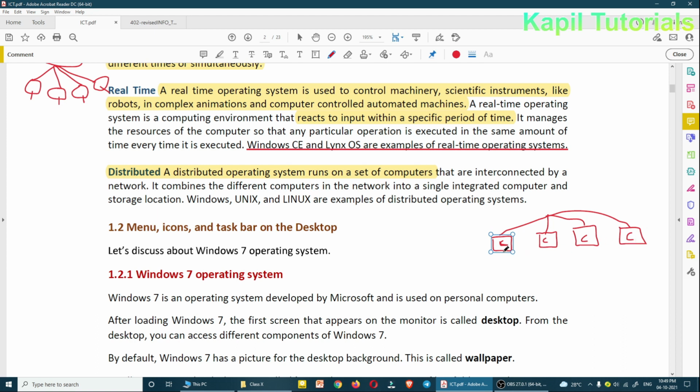That means workstations where users are sitting. Different users are sitting here. So all systems are integrated with the help of distributed operating systems. They are interconnected by a network.